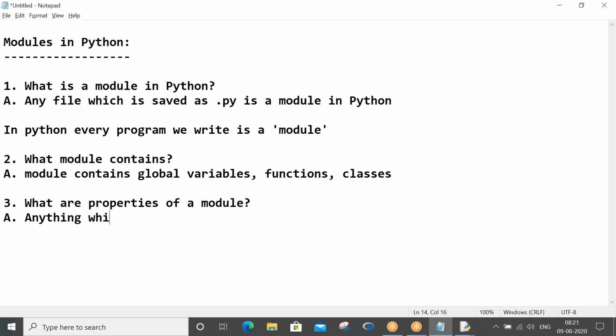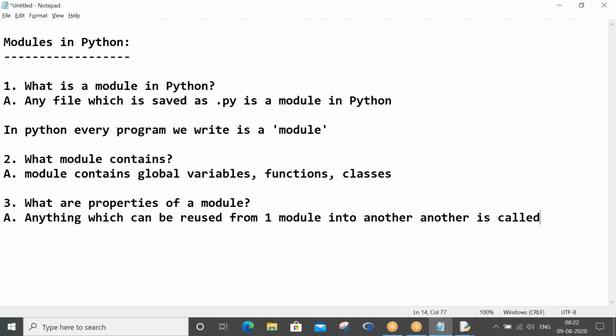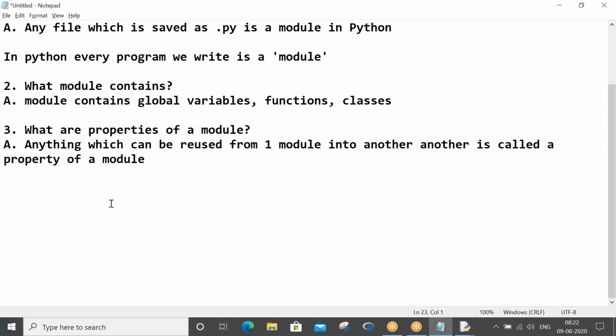Anything which can be reused from one module in another module is called a property of a module.